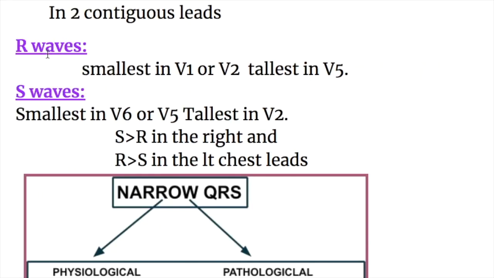What about the R wave in the chest leads? R waves are smallest in the lead V1 and V2 and tallest in V5. And what about the S wave? S waves are smallest in chest leads V5 and V6 and tallest in chest lead V2. So S is more than R in the right-sided chest leads and R is more than S in the left-sided chest leads.